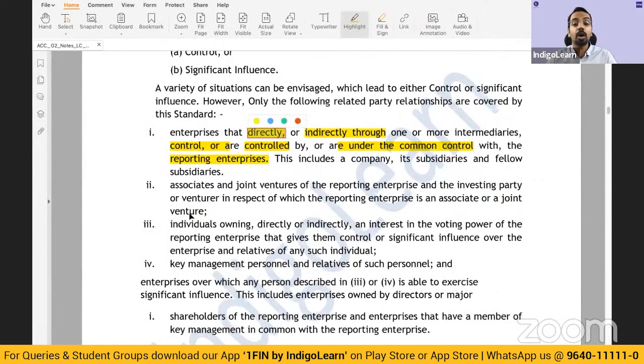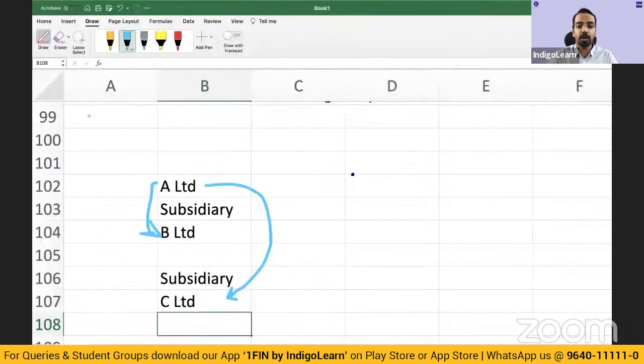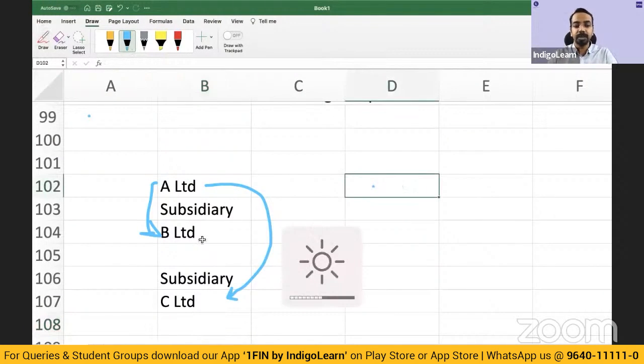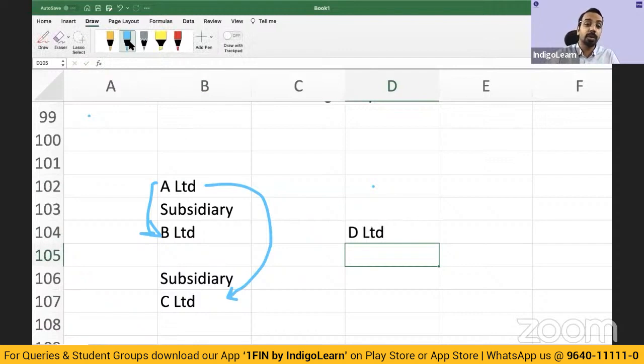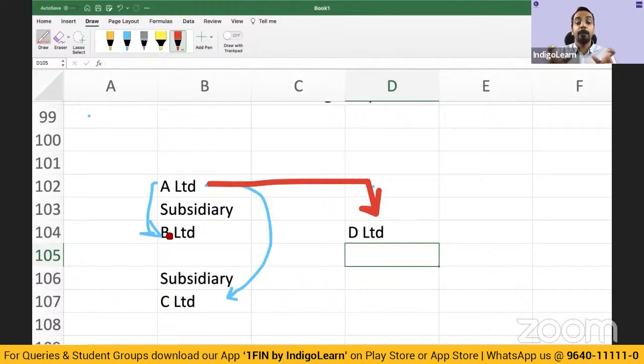Or are under common control. Common control means what? Let us say there is one more company called D Limited. Now D Limited is also controlled by, say for example, A Limited. Which means B Limited is also controlled by A Limited, D Limited is also controlled by A Limited. B and D are under common control of A Limited, and for B Limited, D becomes a related party, for D Limited, B becomes a related party, right?